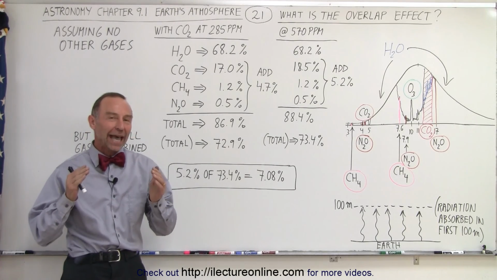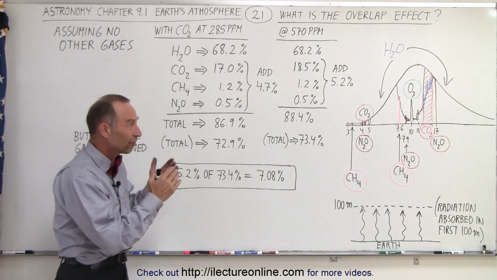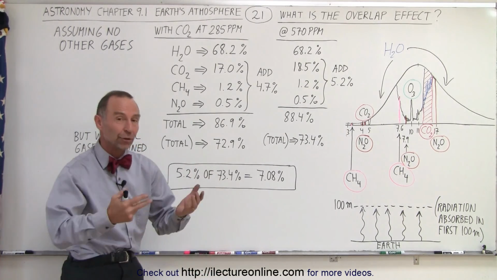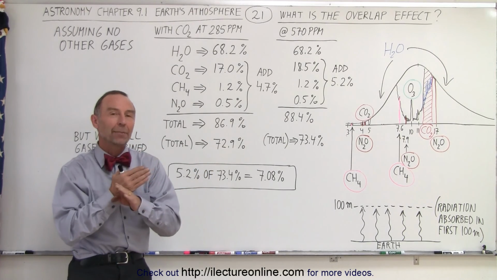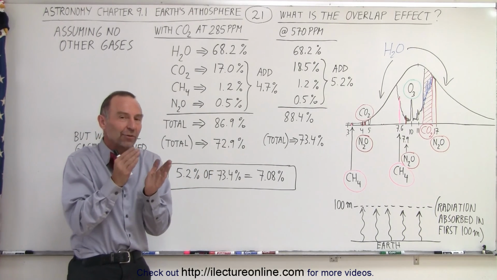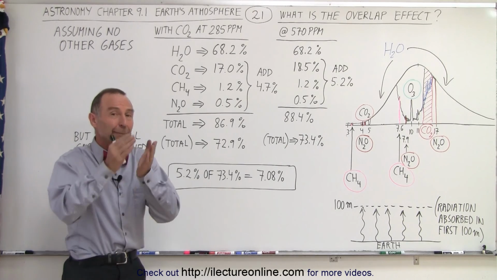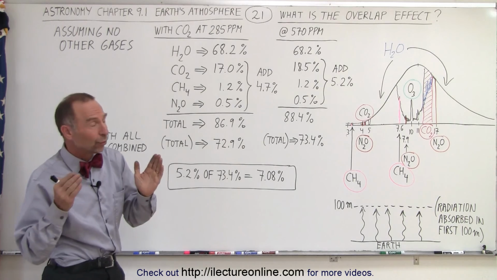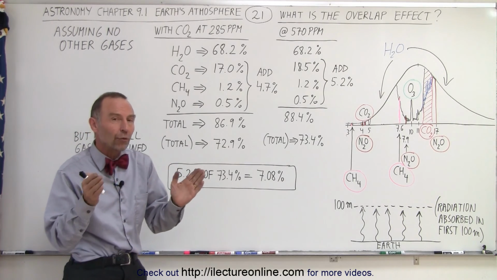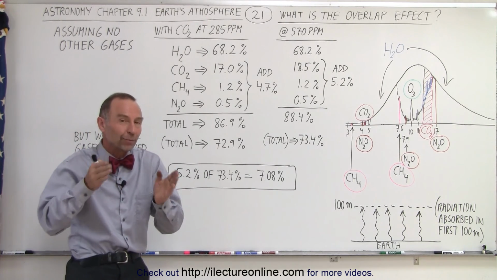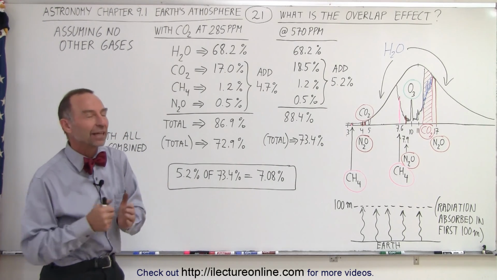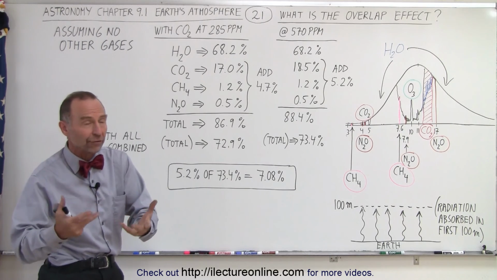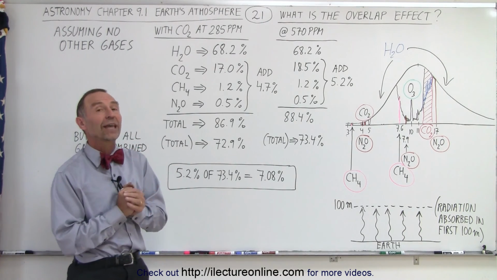Now let's take a look at the effect that we're going to see in how the various greenhouse gases absorb energy radiated from the Earth because of the overlap. Remember, these are not individual gases only absorbing their band and not exclusive from all other gases. The different gases in the atmosphere overlap to one another. In other words, they absorb the same frequencies in many of the cases. So how does it affect the effectiveness of the absorption of energy from the Earth by these various gases?